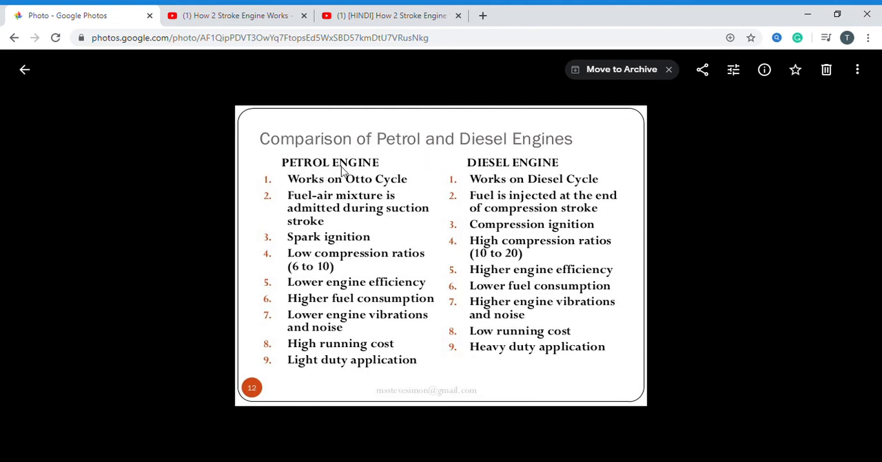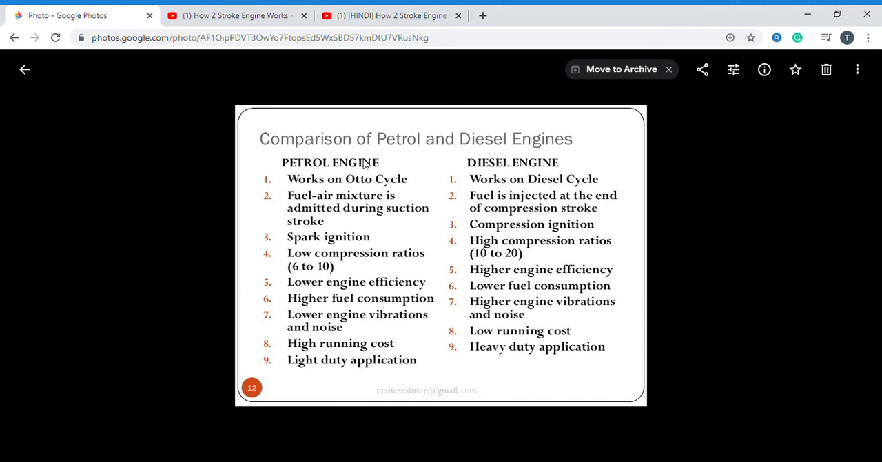The petrol engine was invented by Otto. He is the person who invented the four working processes of the petrol engine, so in his name we call it the Otto cycle. The diesel engine we call by the name of its inventor, Diesel, the diesel cycle. These persons introduced the four working processes in the petrol engine and diesel engine. So by their names we get the cycles: the Otto cycle and the diesel cycle.